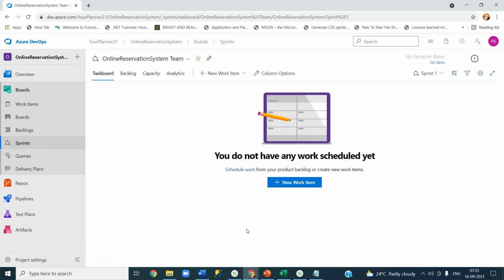Now coming to the DevOps engineer, you might be thinking, hey, why am I doing it here? Point one, you also need to learn it, because if you have 100 work items, not all 100 work items will be entered by your scrum master, product owner or project manager. They will distribute them across all of you, and you have to go and enter them, so you need to learn that as well. The other one: your role comes into the picture when you need to configure these options for your team.